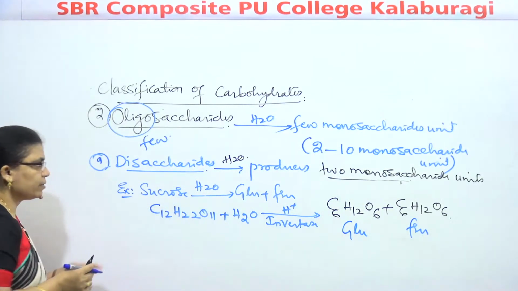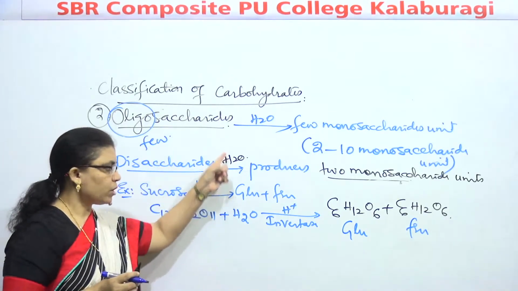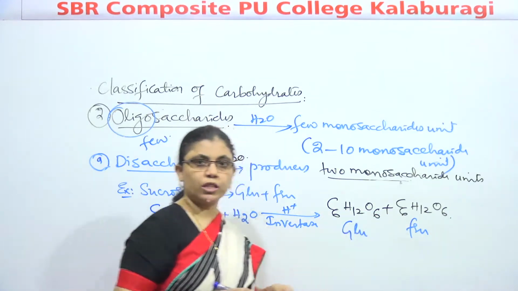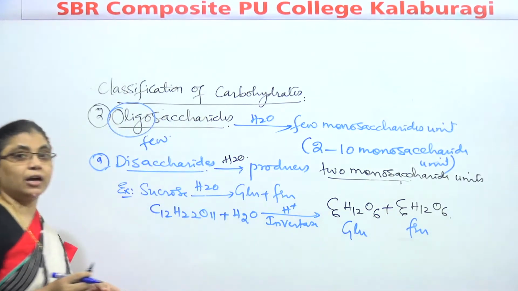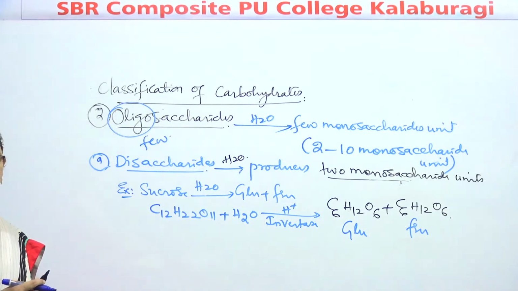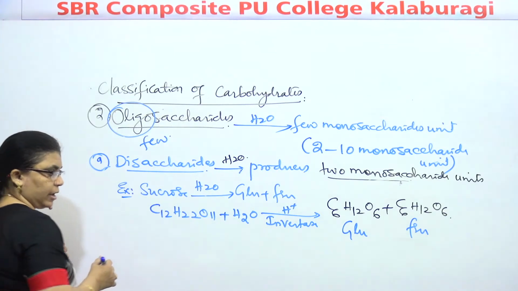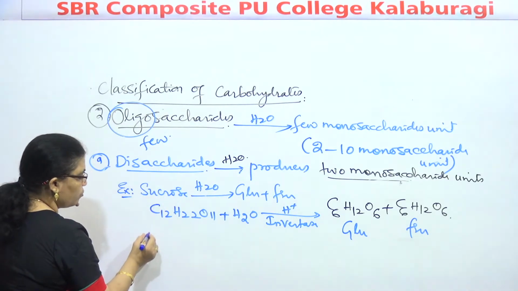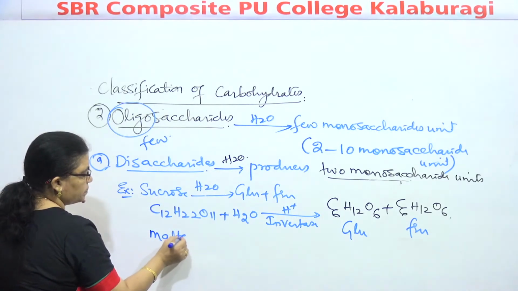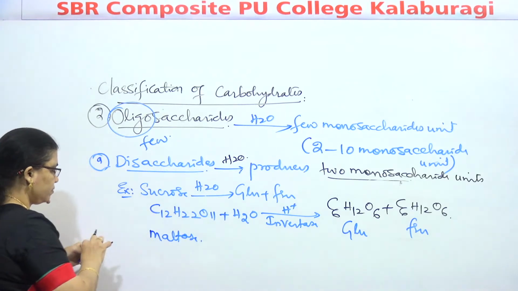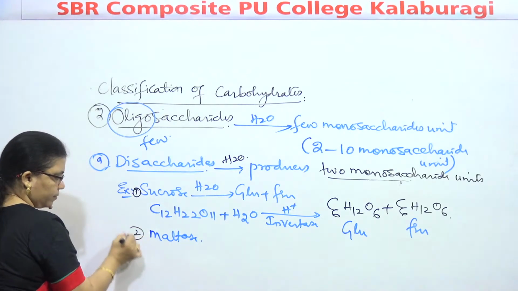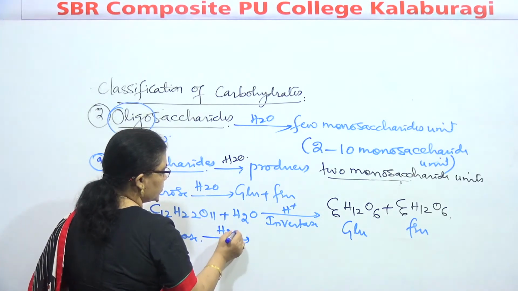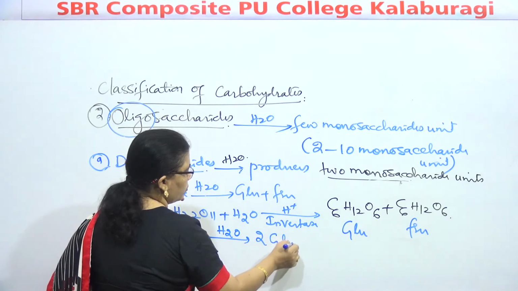Okay? So what can we say? Disaccharide, which on hydrolysis produces 2 monosaccharide units. They are called as what, children? Disaccharide. Another example: after sucrose, we have maltose. This is the first example. Second example, maltose on hydrolysis gives 2 units of glucose.